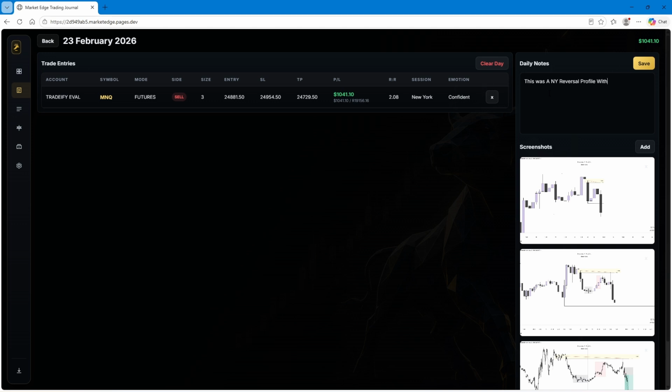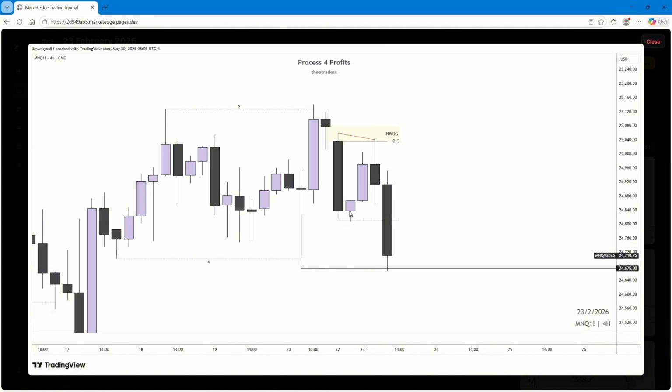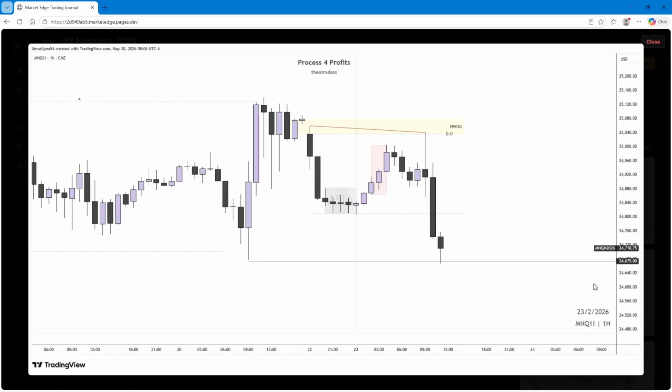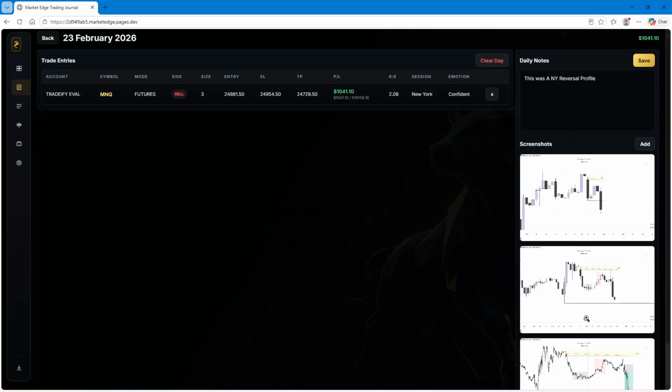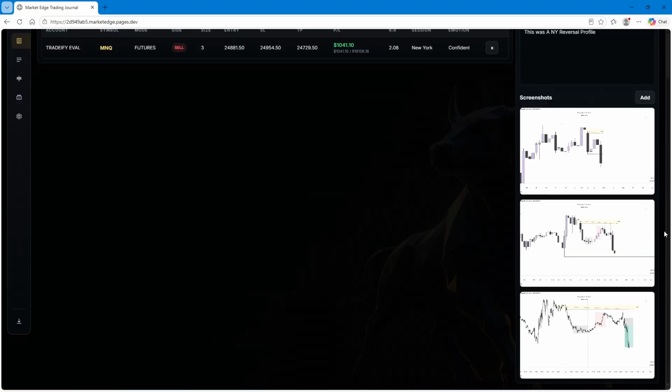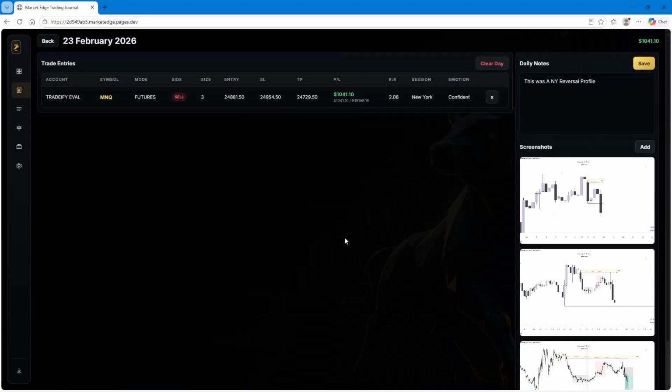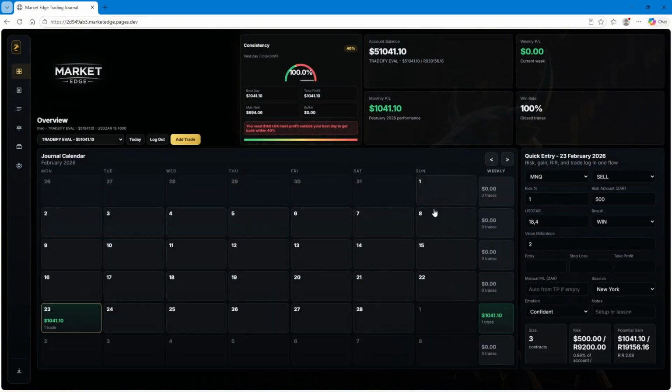The continuation entry model? Okay, don't need all that nonsense. That was a New York reversal profile. So now I know I traded the New York reversal profile. Here we can see where open, Asia, London, New York reverses, and we expand to the low. Yes, easy, no need for a lot of nonsense. Easy, and then you just press save, and it's gonna save. You can go out, and then you can go to your next day.